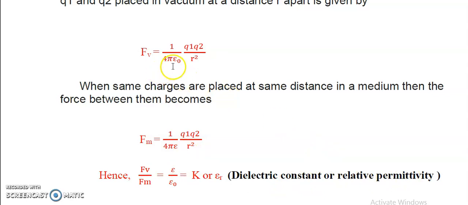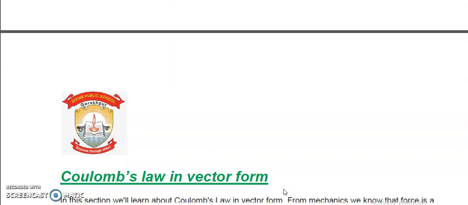So we can see these two are changing. The absolute permittivity changes when the medium changes from vacuum to any other medium like water, glass, or any other. Therefore the force will also change, and the factor by which the force changes is K or epsilon r. This factor is called the dielectric constant or relative permittivity, right? Let us move to the next.